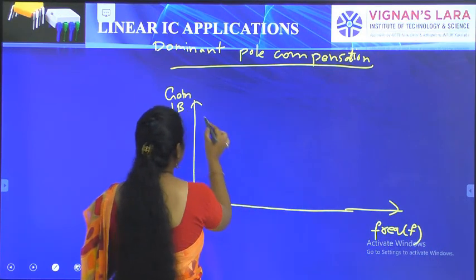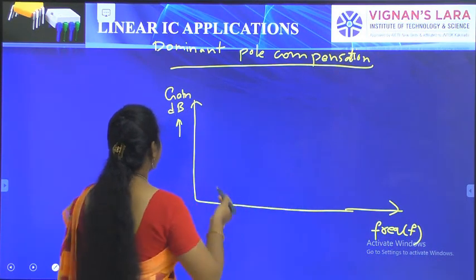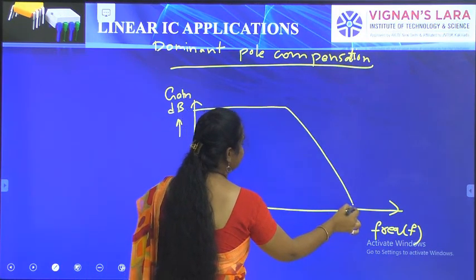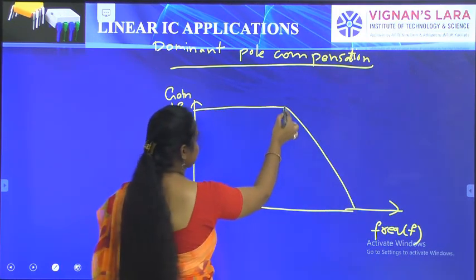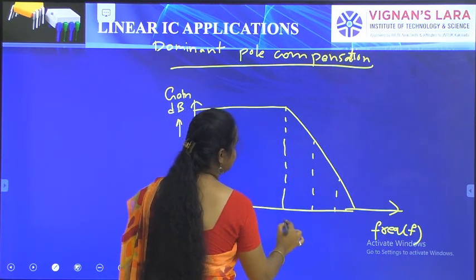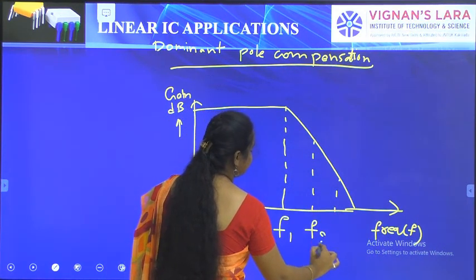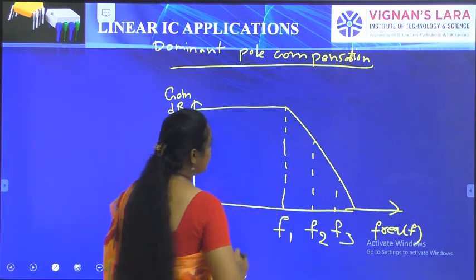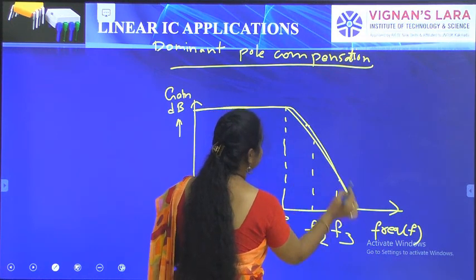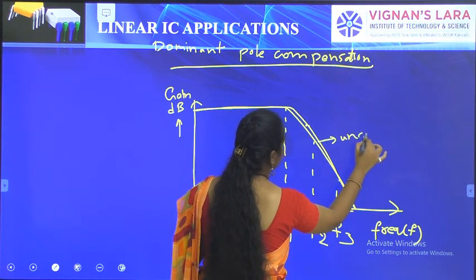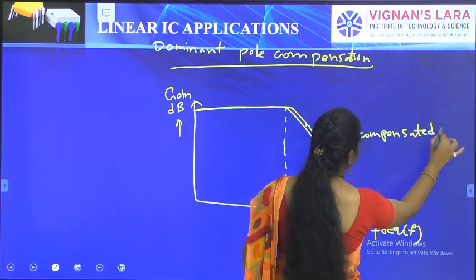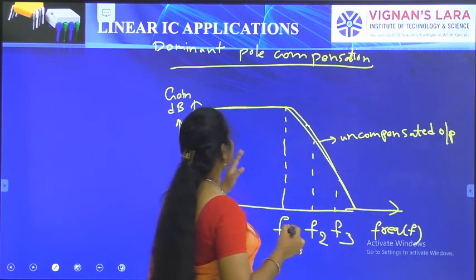When we use the uncompensated network in the circuit, the gain response extends up to f1, f2, f3. This is the uncompensated output.